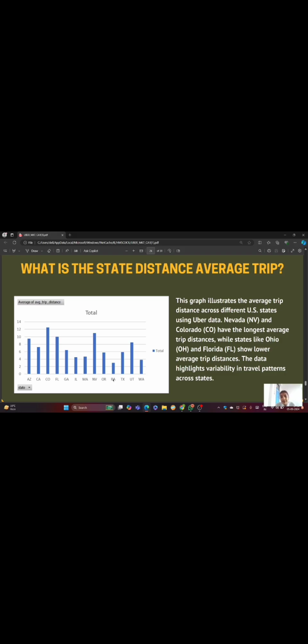This is a significant variable in travel patterns across states. Some states have relatively long average trip distances, while others have much shorter values.